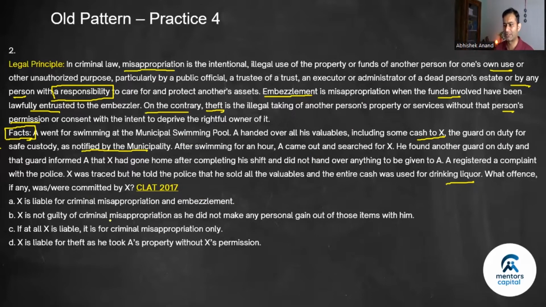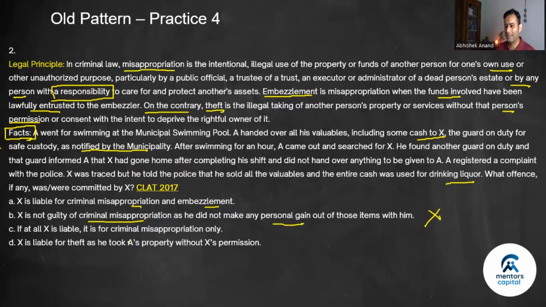Now let's look at the choice. X is liable for criminal misappropriation and embezzlement. Possible. I'll keep it for a while. X is not guilty of criminal misappropriation. This is not. It was for his personal gain. So B will easily be out.